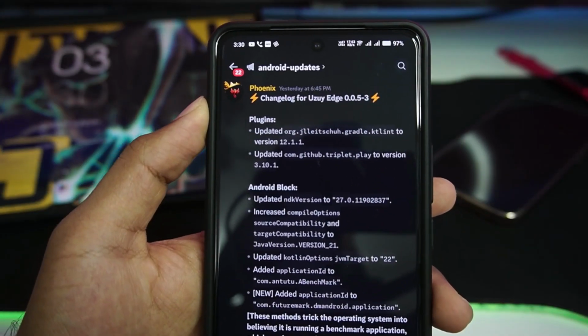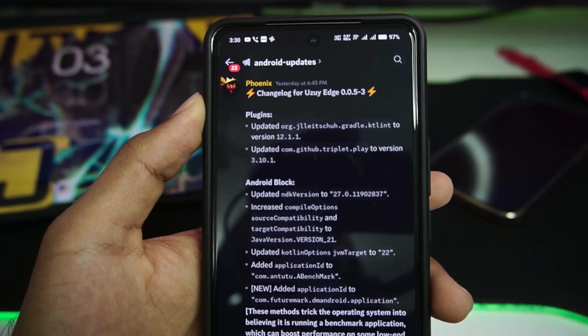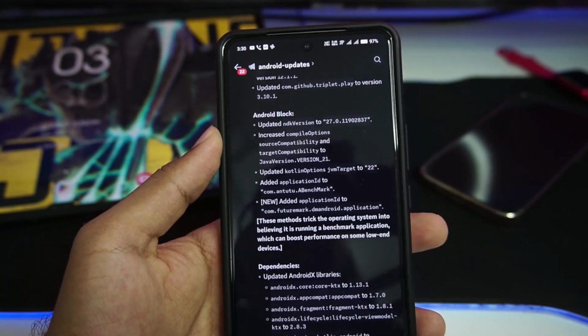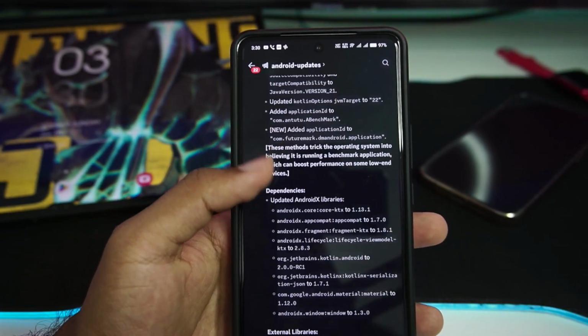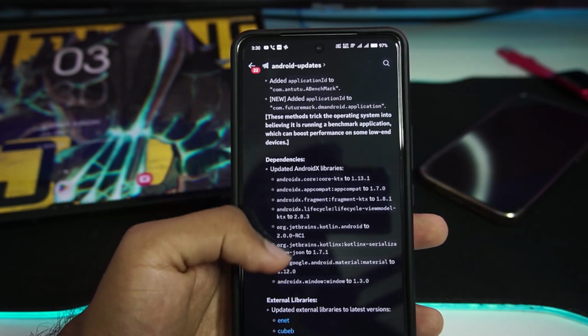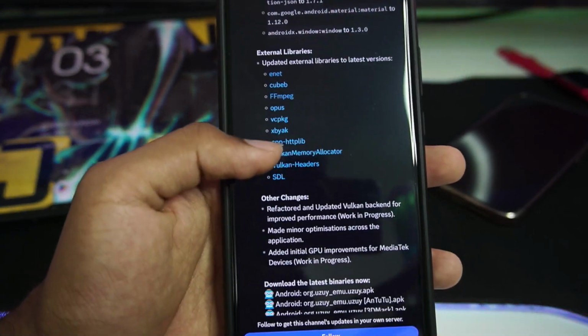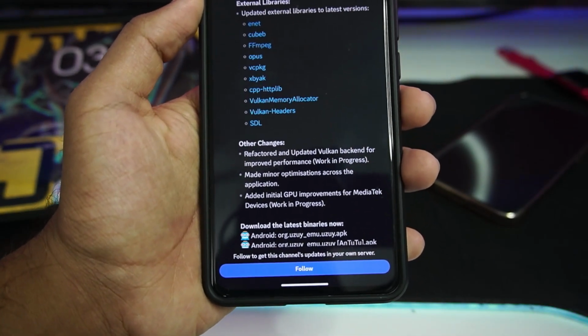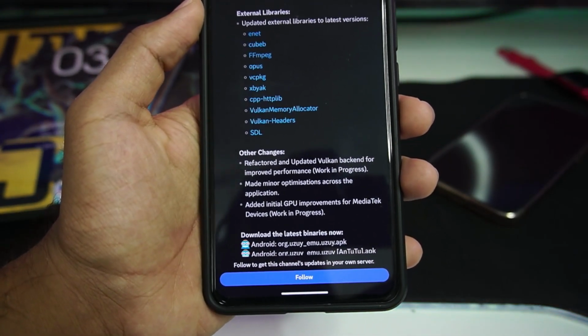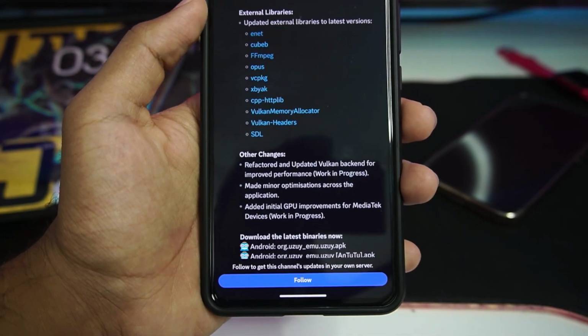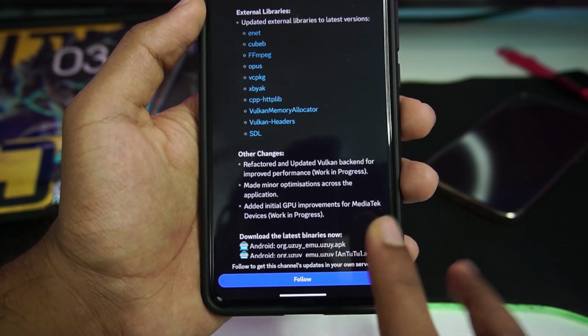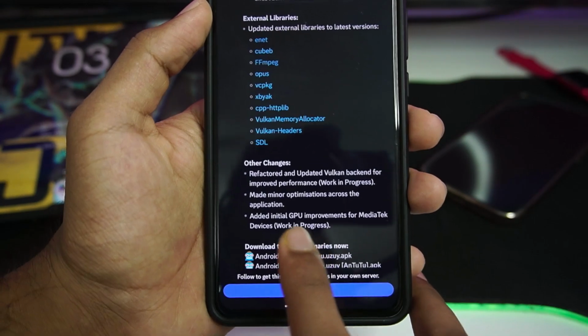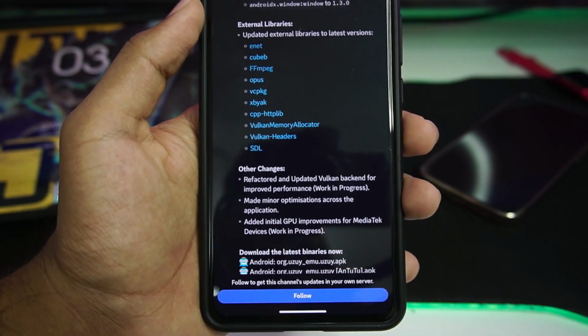Now the latest build of this emulator was released yesterday. You will be able to see its changelog. It has lot of new updated libraries and updated Vulkan drivers as well. You will be able to see all of the information right here, and some of the major changes are noted here, where you will be able to see refactored and updated Vulkan backend, improved performance. Mali GPU initial improvements have also been started, again a work in progress, made minor optimization across application.